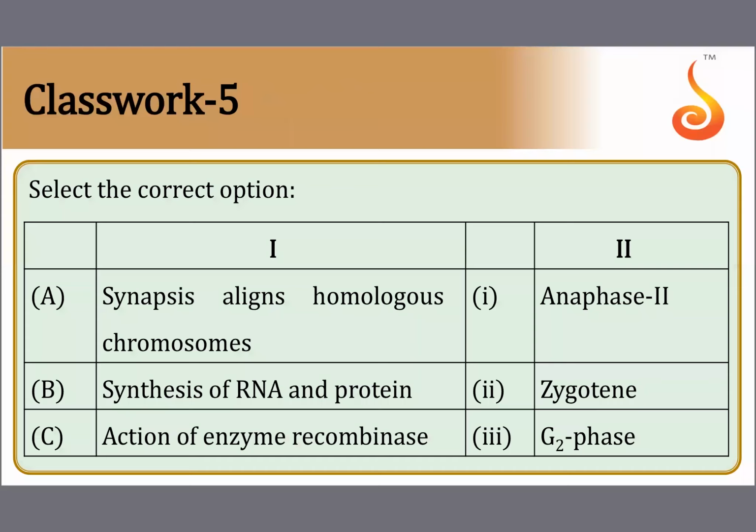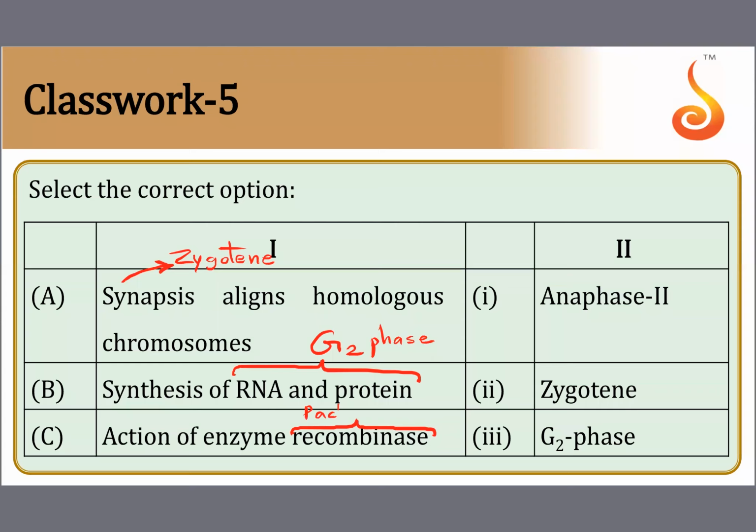Synapsis. The moment you hear the word synapsis, you have to think of zygotene. Synthesis of RNA and protein: G2 phase. The cell starts synthesizing RNA and protein that is necessary for M phase. Recombinase. Tell me quickly, where is recombinase active? Which phase am I asking?